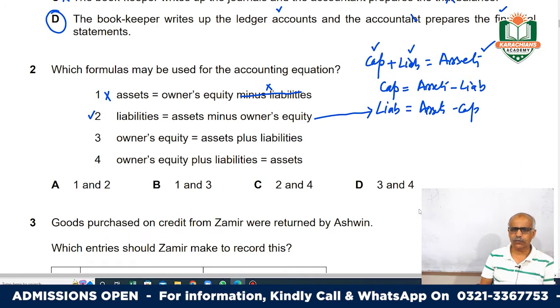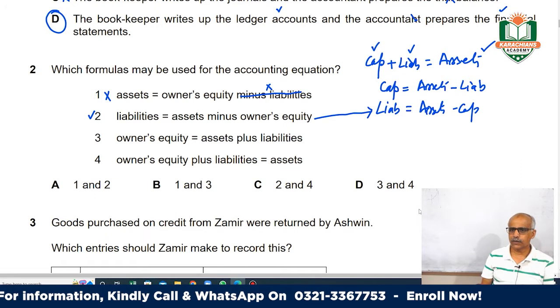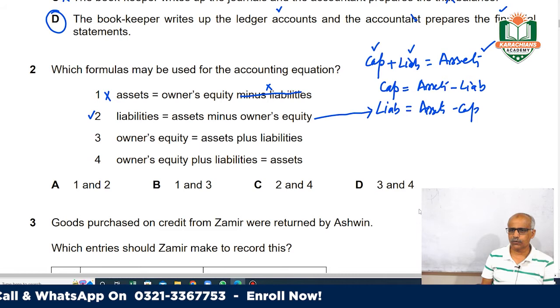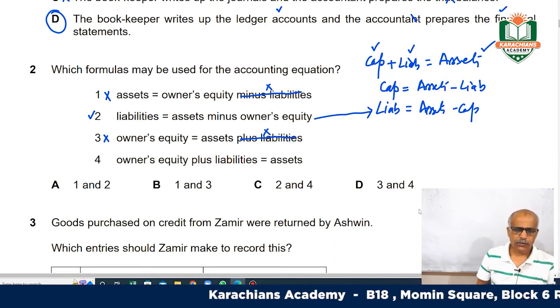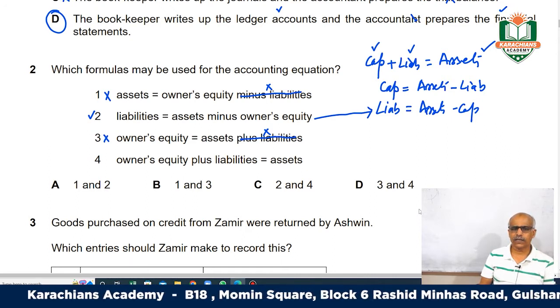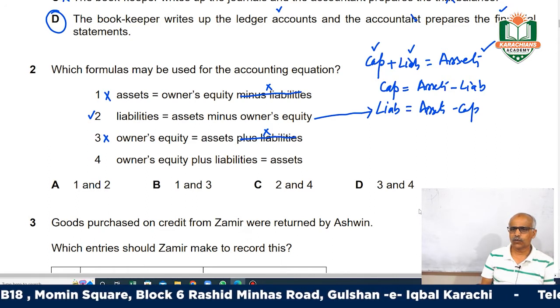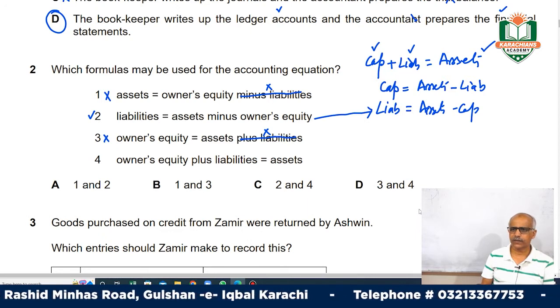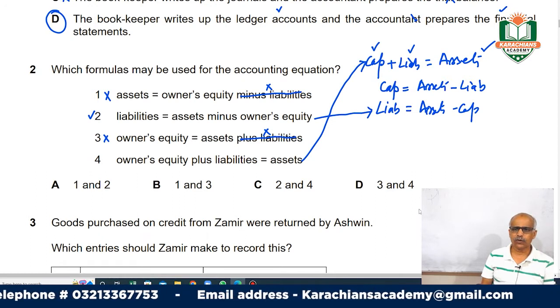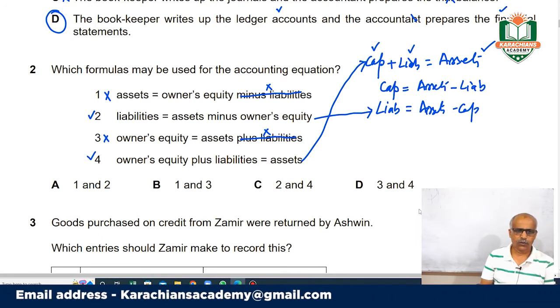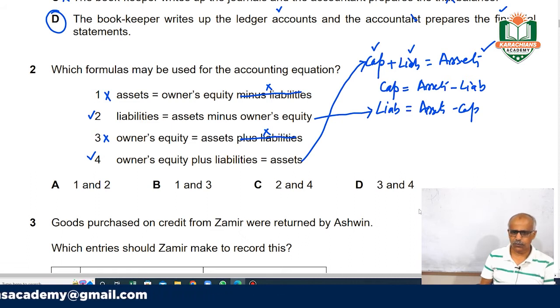Owner's equity equals asset plus liability. Owner's equity is always equal to assets minus liability, and he's saying asset plus liability. So plus liability is wrong, and option number 3 is also wrong. Okay. So the fourth one is owner's equity plus liability equals assets. This is actually the original form of the equation, so this is also correct. So options 2 and 4 are correct. So your answer is C.